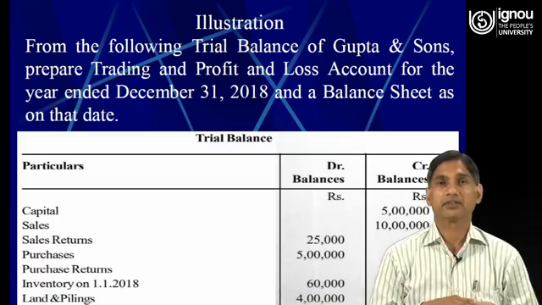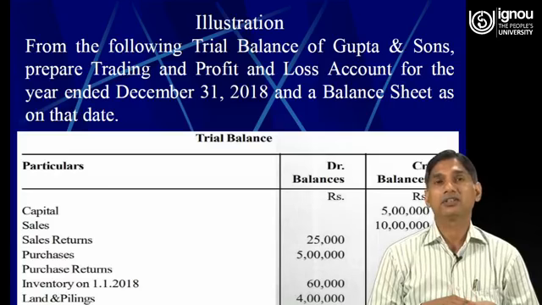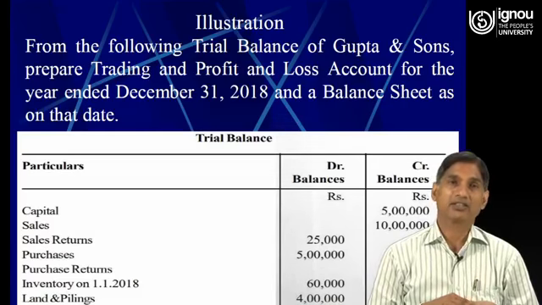So here let us try to understand how the final account is prepared with the help of the information given in the trial balance.